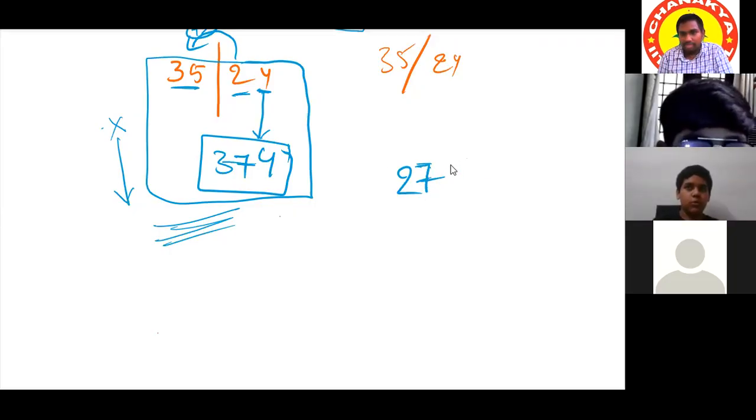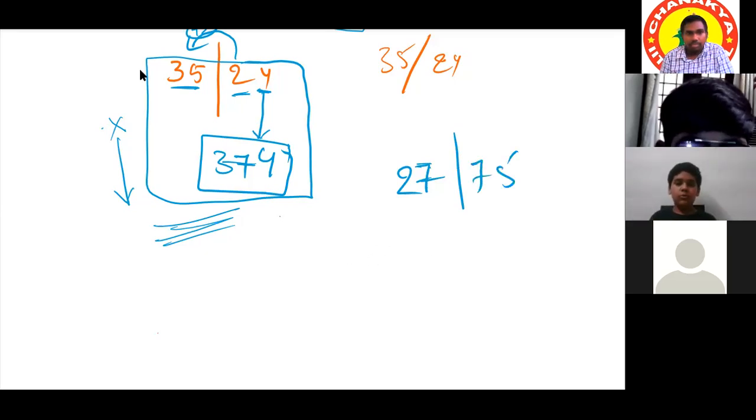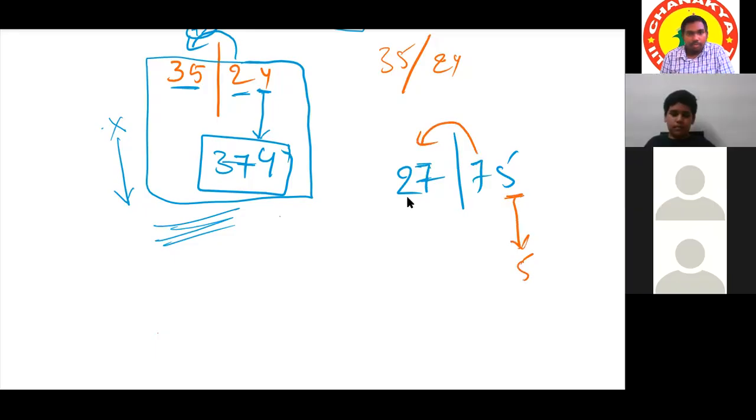One more example for balancing: 27 balanced with 75. From the right side we drop 5, and 27 plus 7 is 34, so we get the answer 345.